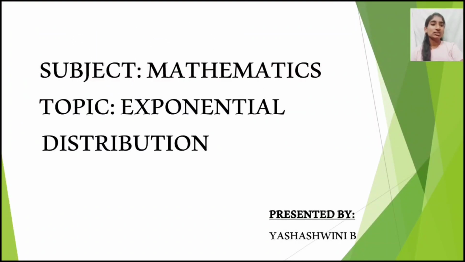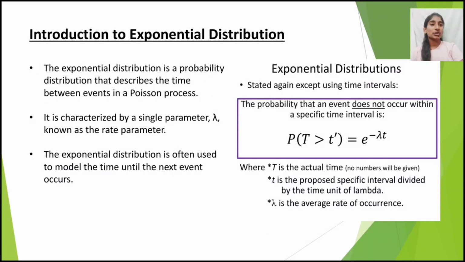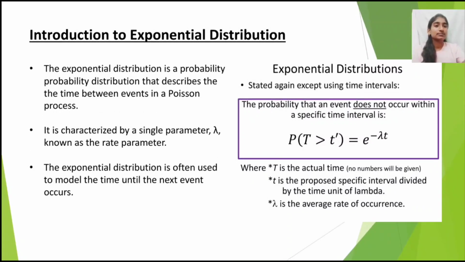I am Yashashwini. Today in this video I am going to discuss the subject mathematics and my topic is exponential distribution. First let us see the introduction to exponential distribution. The exponential distribution is a probability distribution that describes the time between events in a Poisson's process. It is characterized by a single parameter lambda, known as the rate parameter. The exponential distribution is often used to model the time until the next event occurs.